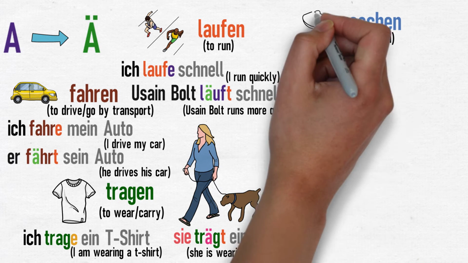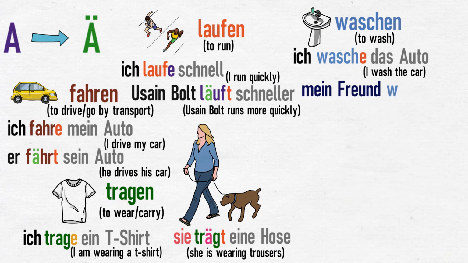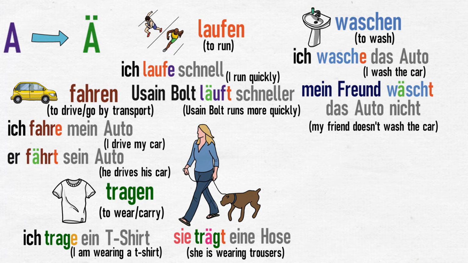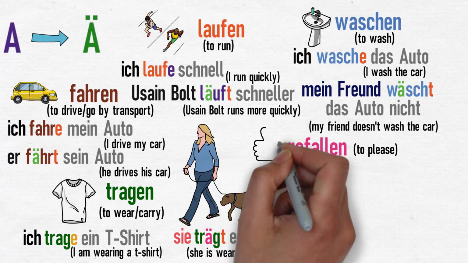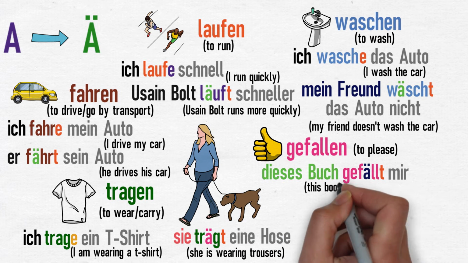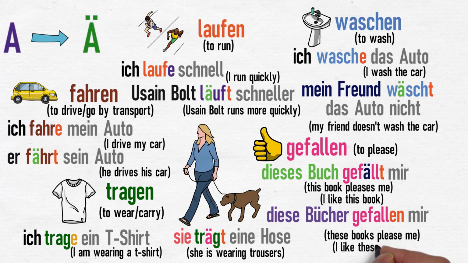Waschen, to wash. Ich wasche das Auto. I wash the car. Mein Freund wäscht das Auto nicht. My male friend doesn't wash the car. Gefallen, to please. This verb is used in two set phrases, meaning I like it. The literal translation is it pleases me. For example, dieses Buch gefällt mir. This book pleases me, or I like this book. Diese Bücher gefallen mir. These books please me, or I like these books. In this case, the book or the books are doing the pleasing, which is why the verb changes.